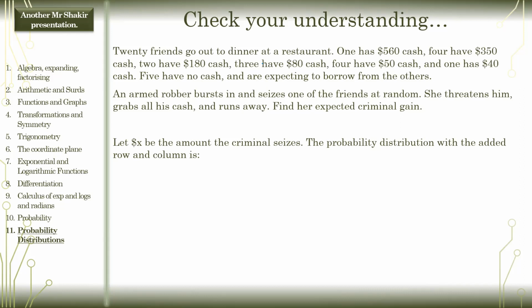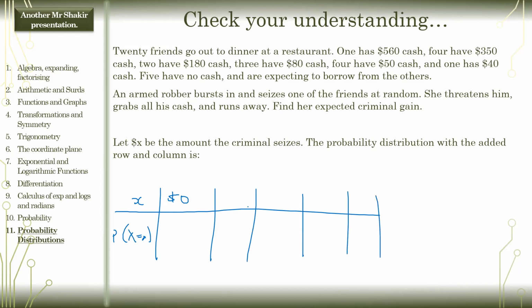So she could have chosen anyone, which means that she could have a random amount of cash. So we're going to write down the amount of cash that she could have had. We're going to write down the sample space. We're going to write down all the possible outcomes. She could have had $0. Okay, so if we were to draw a graph, that's X, and we're going to do P of X in a second, equals that. And we're going to fill it in a second.